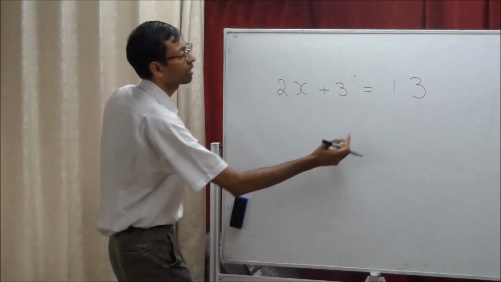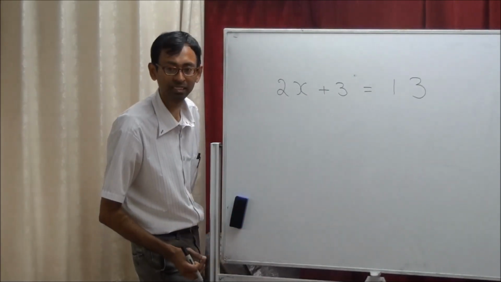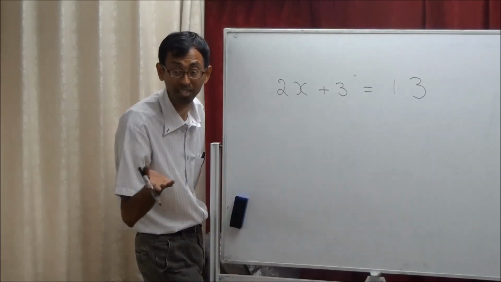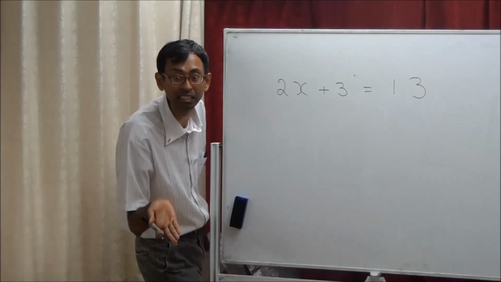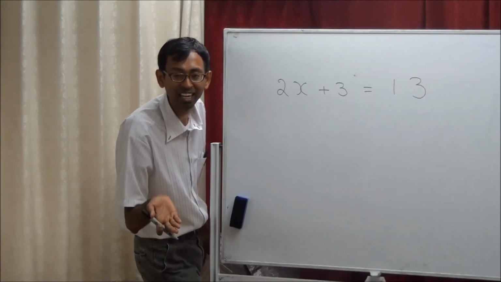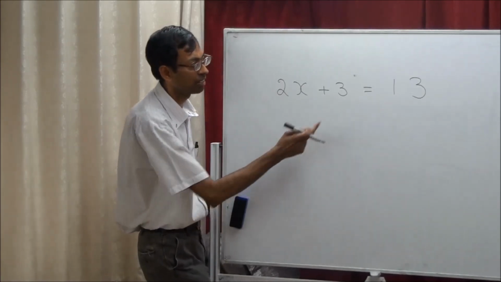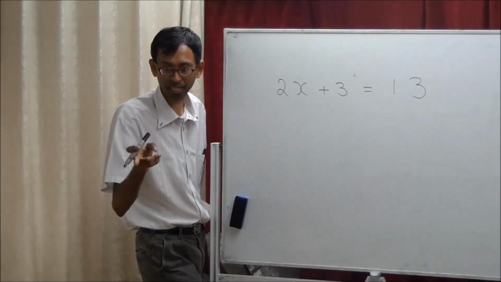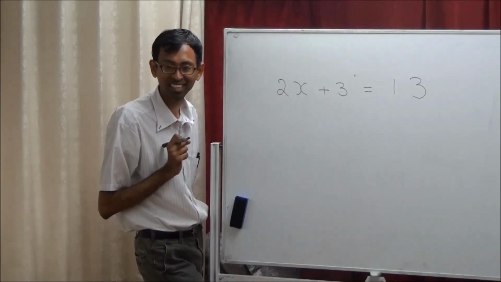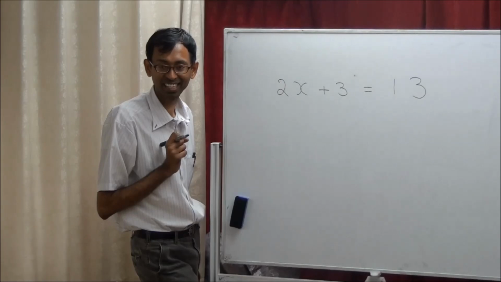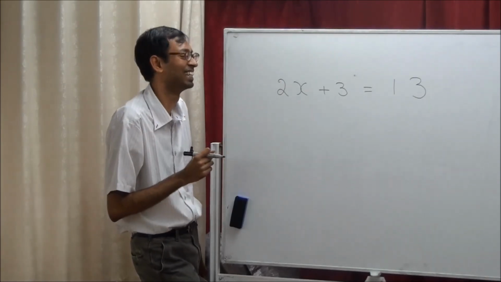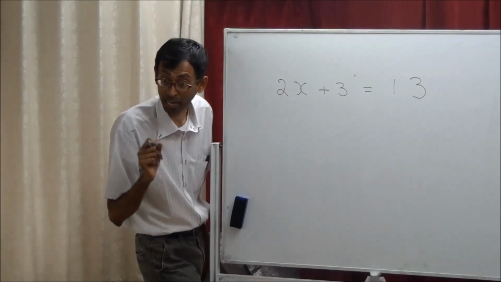So the total number of cakes is 13. 3 cakes are for me. So how many cakes does she actually have to eat? Take your time. The answer is 5. Okay, you got it. I'm going step by step.